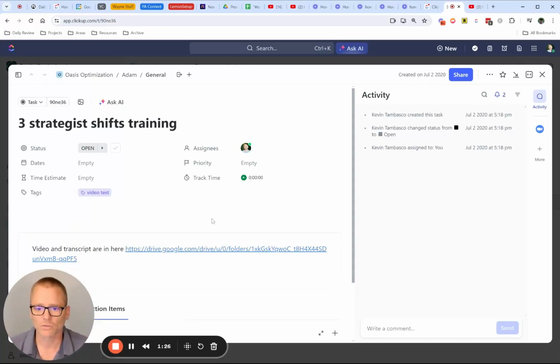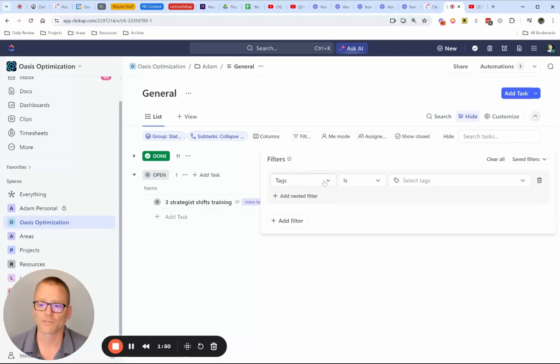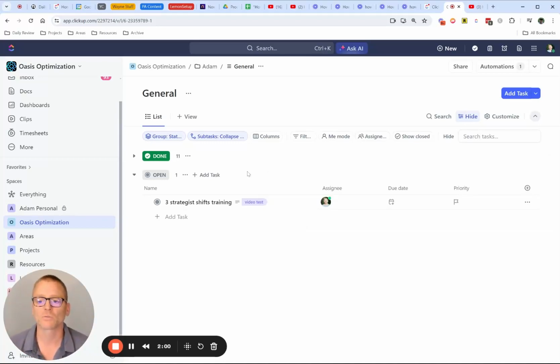Something you may want to do is some filtering based on that, and this is what I find to be really useful with this. An example might be, let's say you've got a project meeting and you want to review anything that has a feedback needed tag about that project. Well, you could do a filter, for example, maybe at the list or board level, wherever you need to do it. One of the first things you can filter by is to select the tags. And then you could also add a nested filter where maybe it's due on a certain date, or it's part of this project, whatever that might be. So this really enables you to do some advanced filtering.